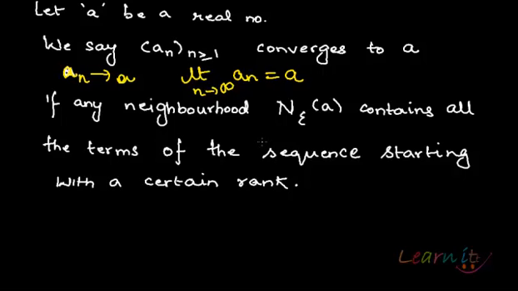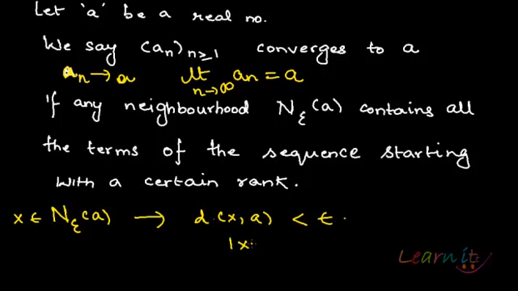And we say that this holds if any epsilon neighborhood contains all the terms of the sequence starting with a certain rank. Now, what is a neighborhood? If you remember, x belongs to the epsilon neighborhood of a if the distance between x and a is less than epsilon, or |x minus a| is less than epsilon.